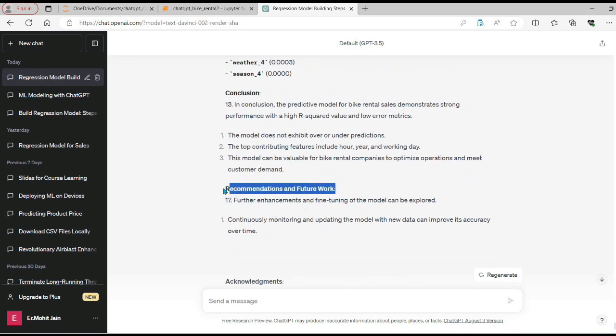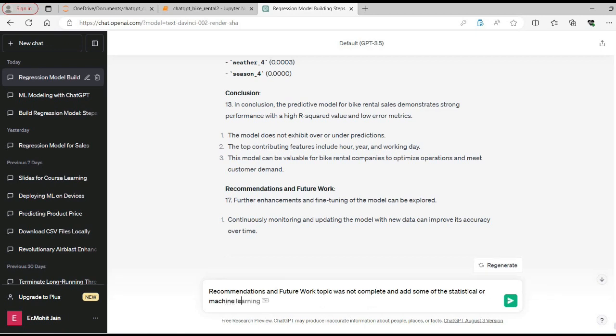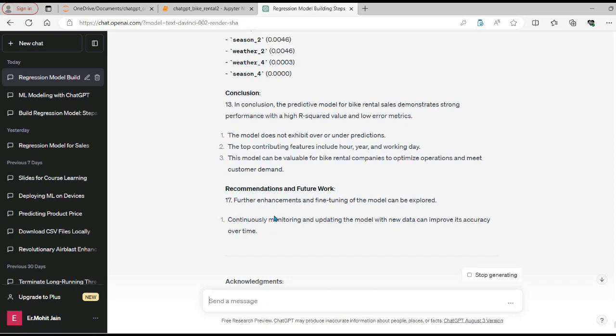So let's ask ChatGPT to add some more details on the recommendations and future work, where the topic was not complete, and add some statistical or data science or machine learning functionality to improve our existing model. So let's see what ChatGPT is going to suggest here.